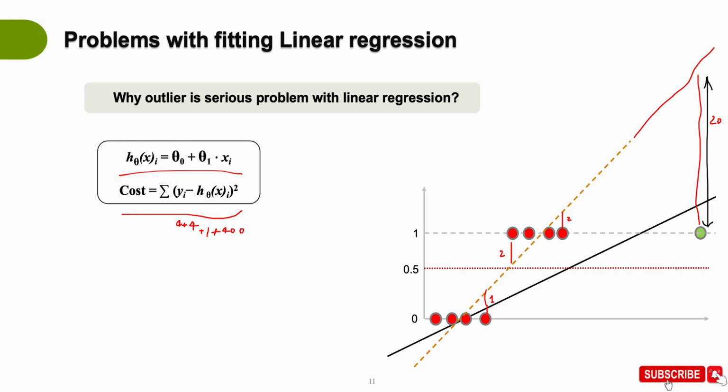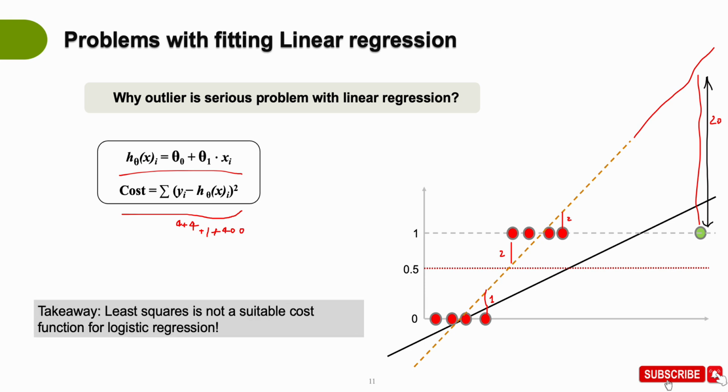That means this distance would contribute heavily towards the overall cost. So now, to reduce this overall cost, the optimization algorithm will try to tilt this model towards the outlier. And that's where the problem is. So what's the takeaway? The takeaway is that least squares is not a suitable cost function for logistic regression, right? And that's why we modify the hypothesis as well as the cost function for logistic regression.